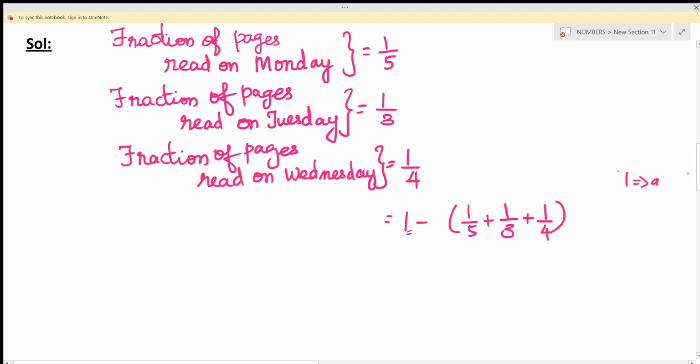If you want to find the remaining part, you should subtract the given fraction from the whole number. So we are going to find out the fraction of pages that remains to be read.